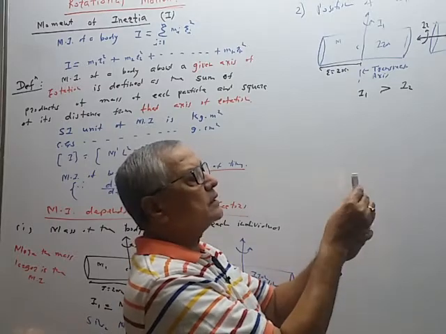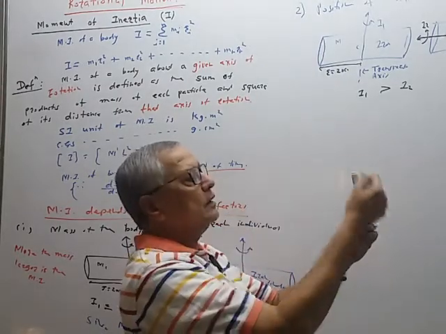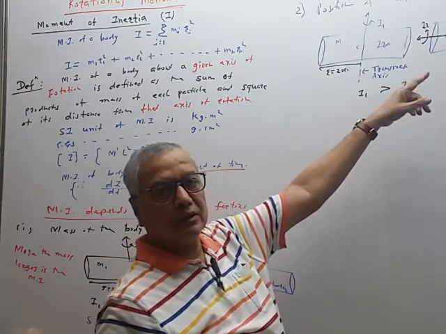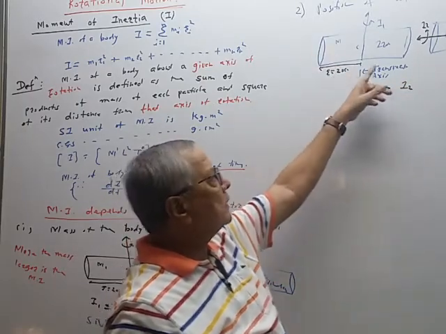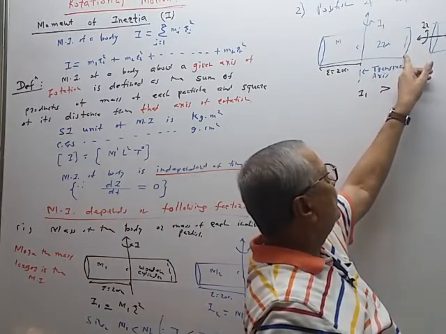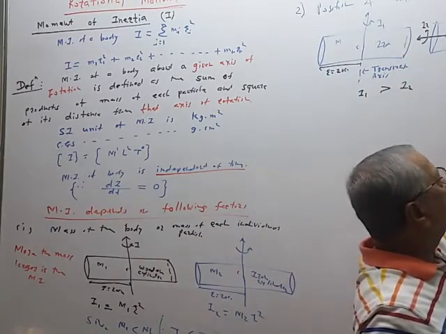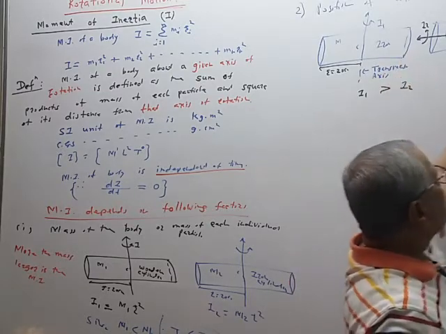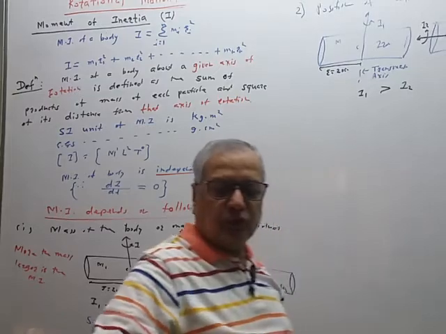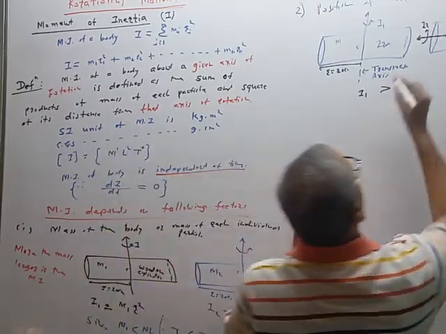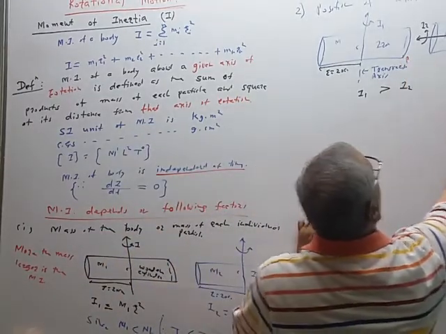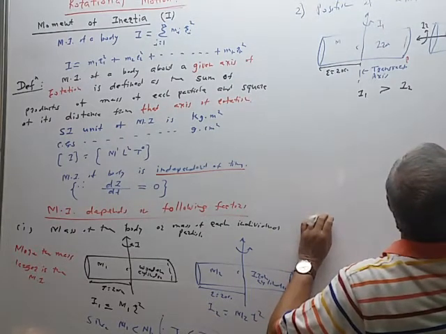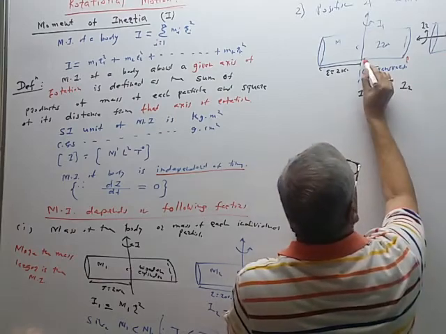When we consider the axis like this, the end particle is at a distance of only 5 centimeter from the given axis of rotation. The mass of the particle is the same, but it is at 20 centimeter here and only 5 centimeter there. Considering the same point P, from the axis it is at this much distance, and from this axis at this much.